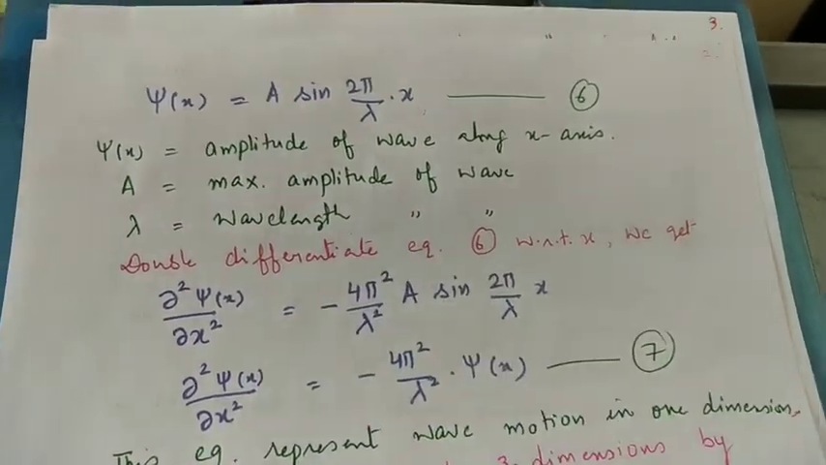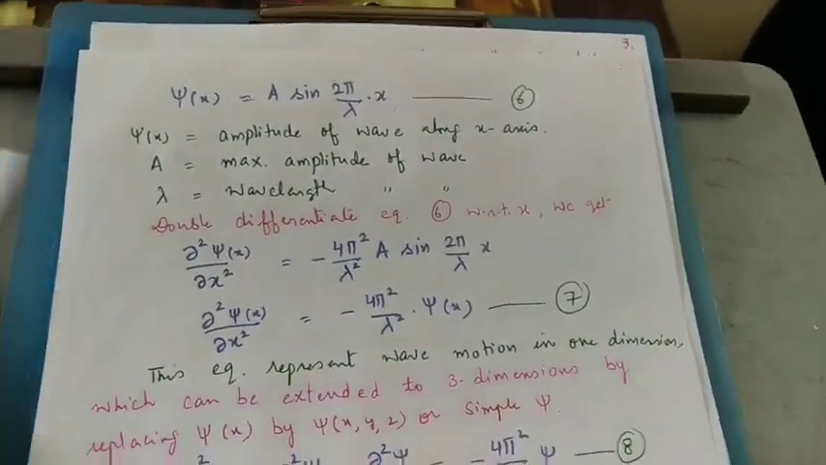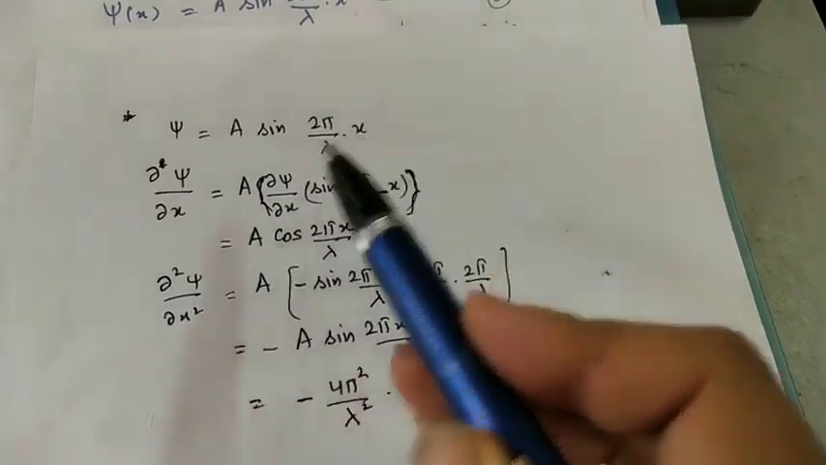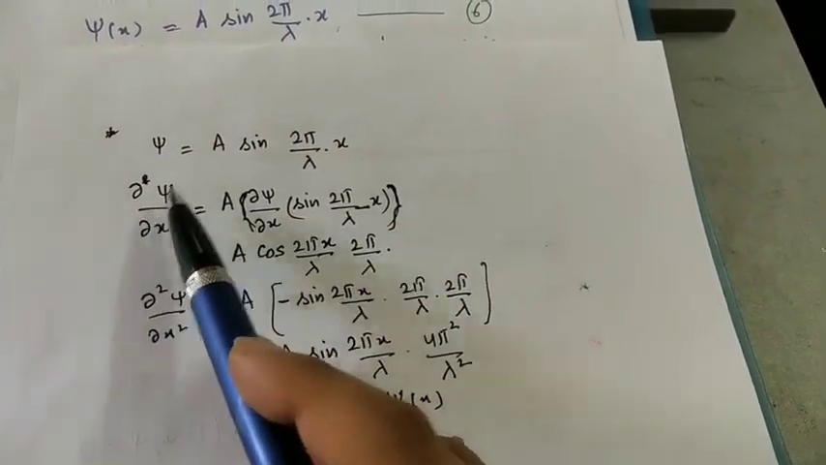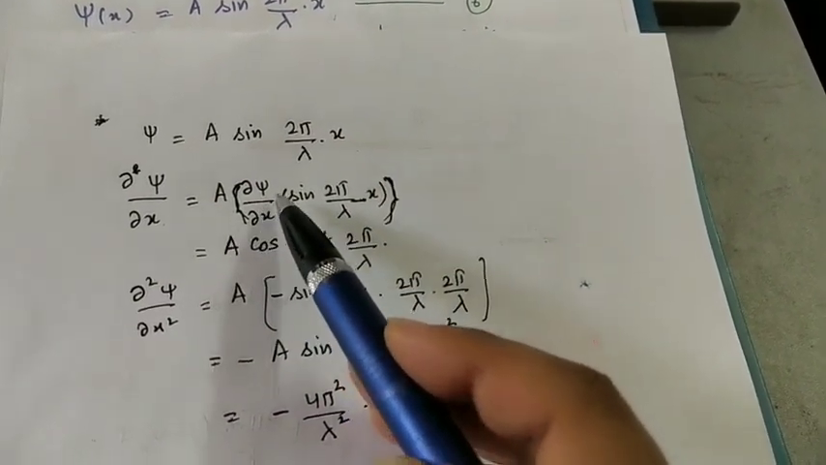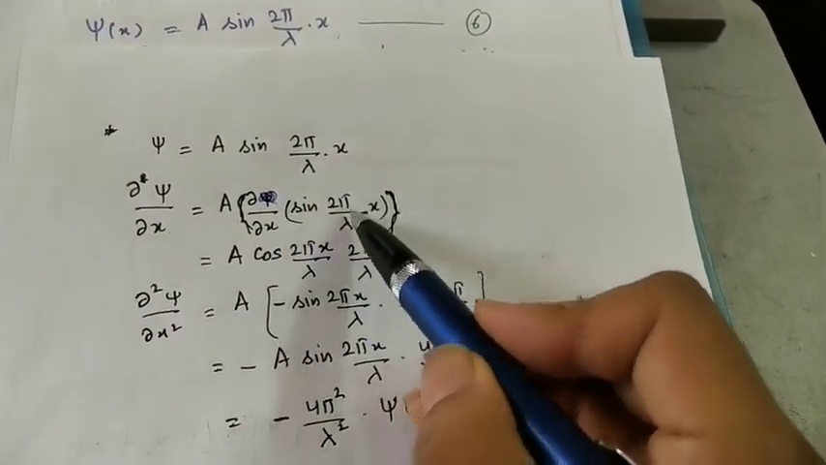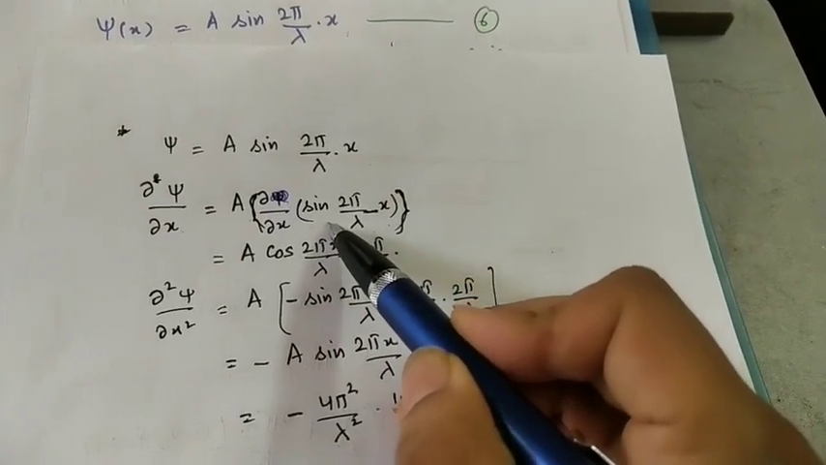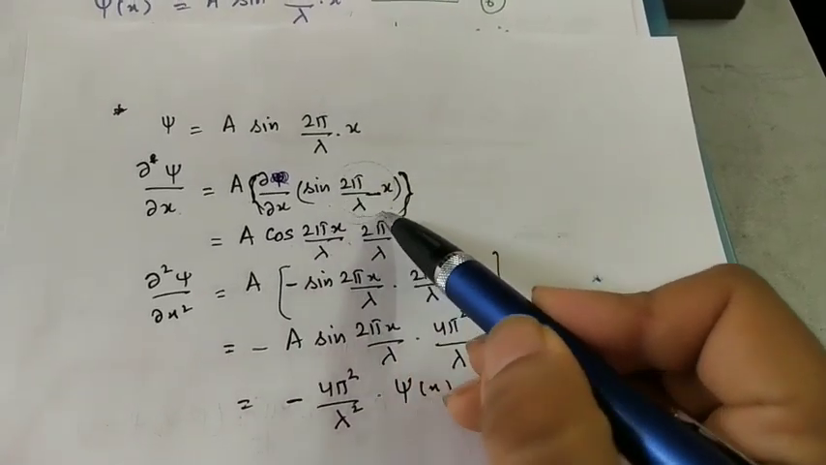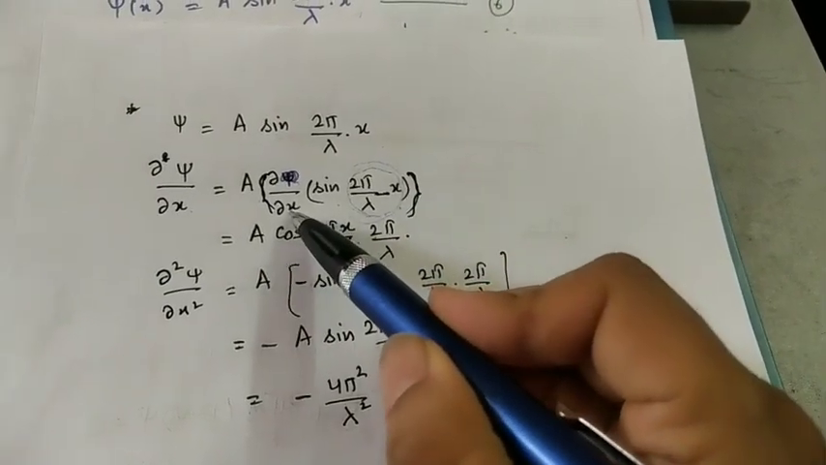Now we will double differentiate this equation. Double differentiate means I have ψ equal to A sin(2π/λ · x). First I will differentiate it once, giving ∂ψ/∂x. A is constant, so it comes outside. Inside we have the differentiation of sin(2π/λ · x). The differentiation of this is cos(2π/λ · x), and because 2π/λ is another constant, the differentiation of it with respect to x will be 2π/λ, as it is constant.